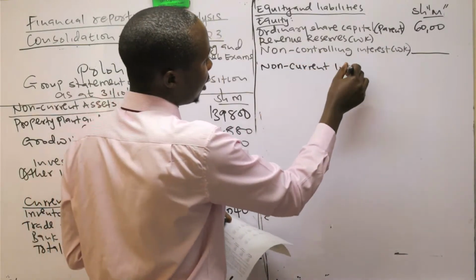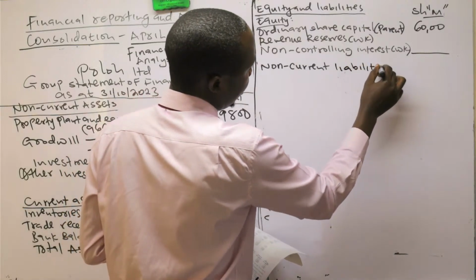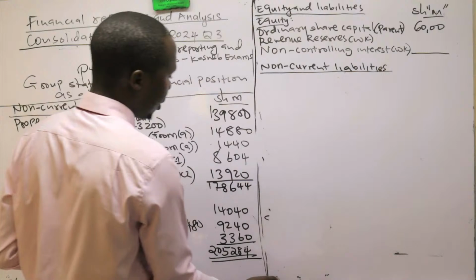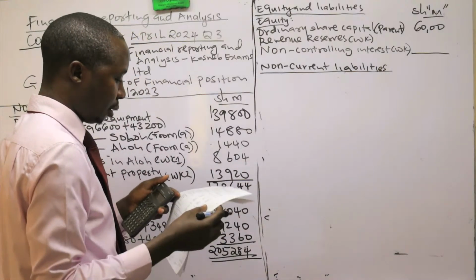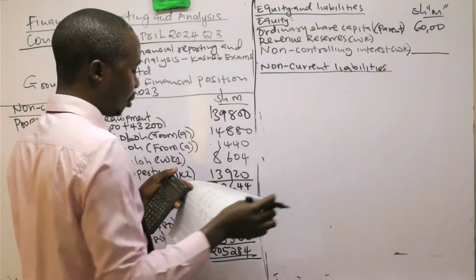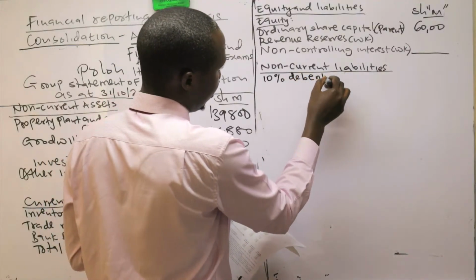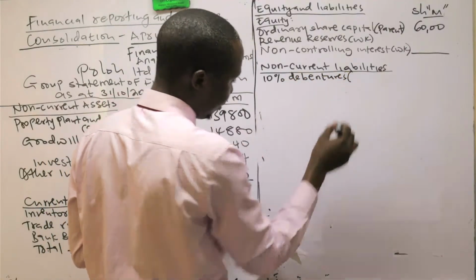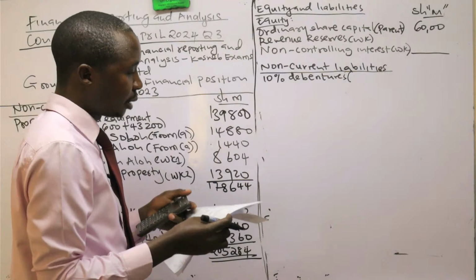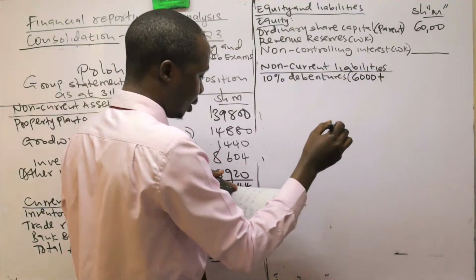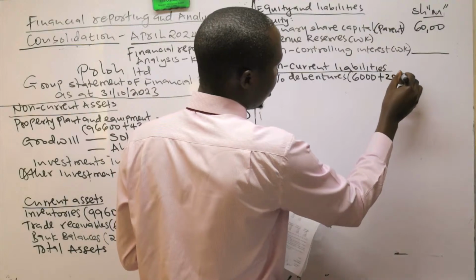We go to non-current liabilities. For the non-current liabilities, we have 10% debentures. That is 6,000 plus 2880.